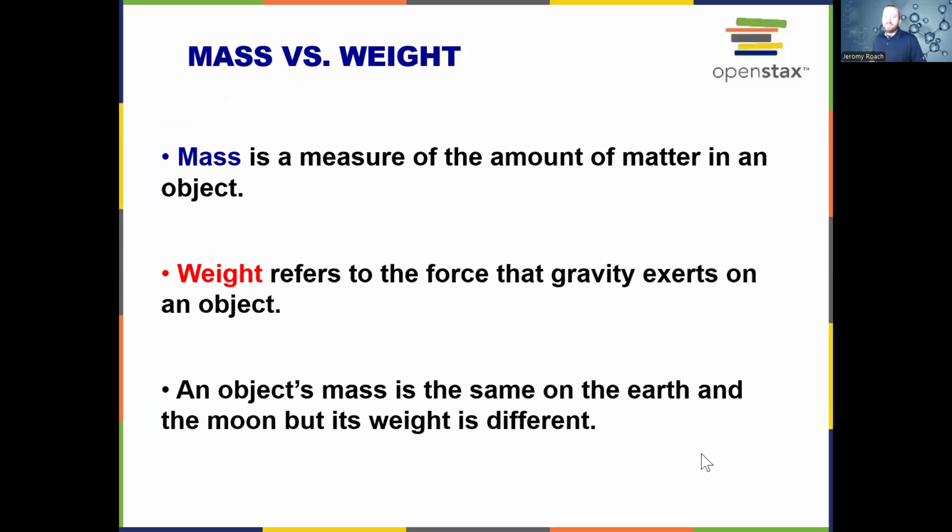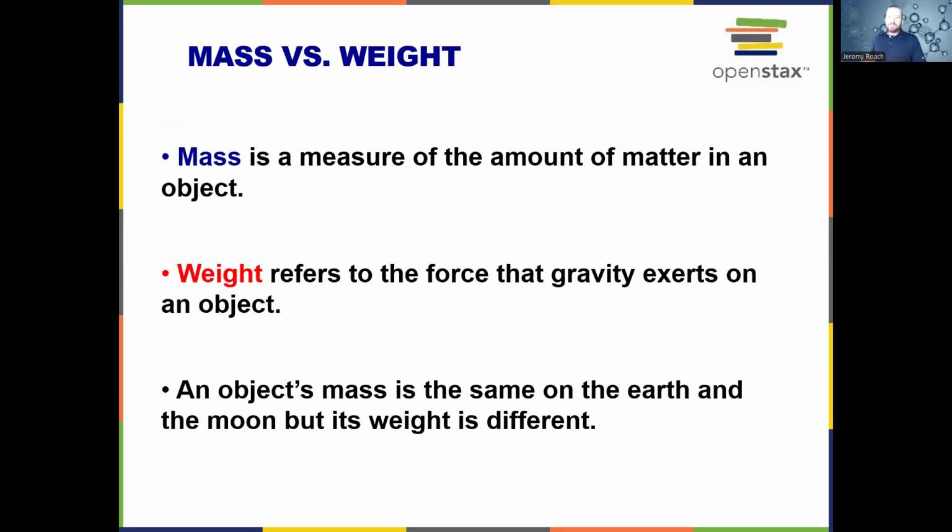Mass versus weight. Mass is the amount of matter that's in an object, and weight refers to the force of gravity that is exerted on that object. We typically talk about weight and mass interchangeably in chemistry, because most of the things that we're doing in chemistry involve experimentation on planet Earth.